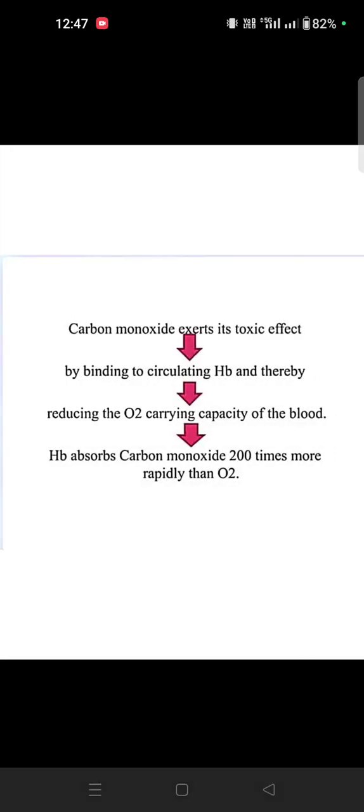Okay, so carbon monoxide: what will happen, it will suppress O2. Carbon monoxide poisoning results from industrial or household incidents or suicide. Carboxyhemoglobin does not transport O2. So carbon monoxide has a toxic effect on the blood circulation. It reduces the O2 capacity in the blood, then absorbs carbon monoxide about 200 times more rapidly than O2.